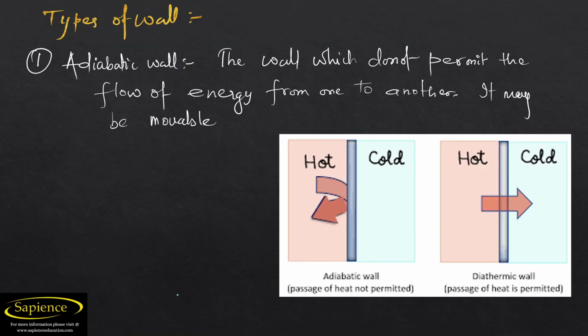Now see here, from the figure, a hot body and a cold body. The heat energy just comes back here, and it will remain cold and it will remain hot, because there is no passage of heat. Heat passage is not permitted at all. So this type of wall is known as an adiabatic wall. I hope you have understood this adiabatic wall properly.